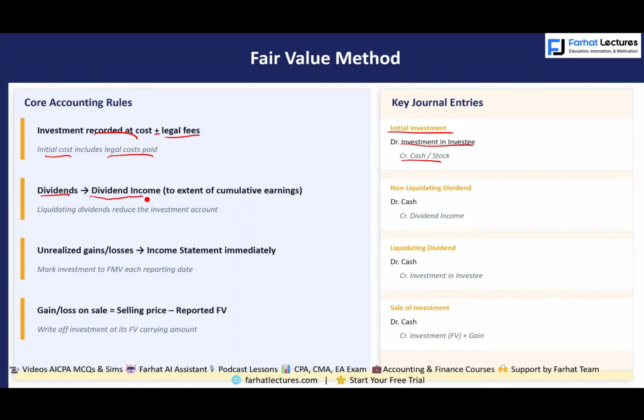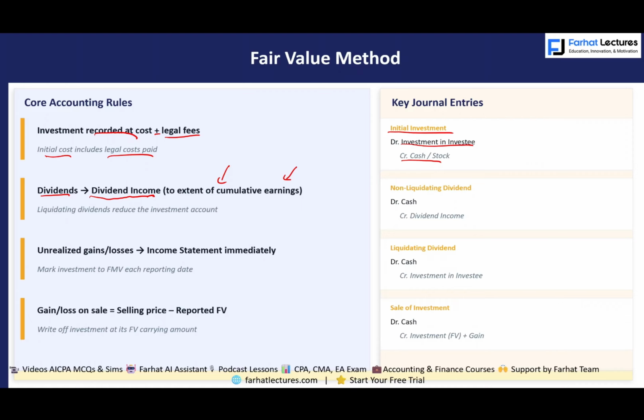Now, a dividend is only considered a dividend to the extent of cumulative earnings. In other words, if the company makes a profit and distributes this profit to you, it's a dividend. If they make $100,000 in profit and they distribute $80,000, all of that is a dividend. If they distribute 100,000, all of that is a dividend. As long as they're paying from the earnings, it's considered a dividend. If they are paying above the earnings that they generated over the years, it's no longer a dividend.